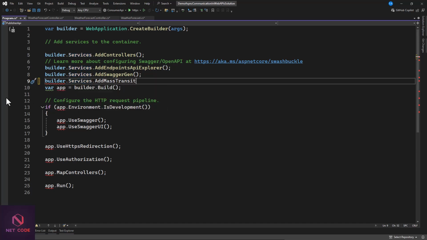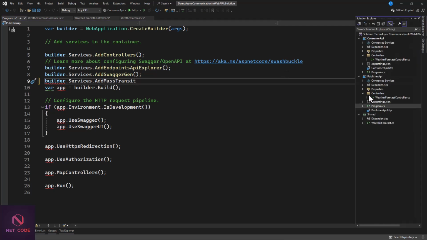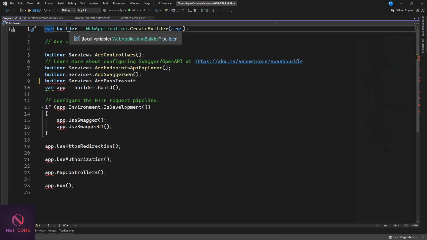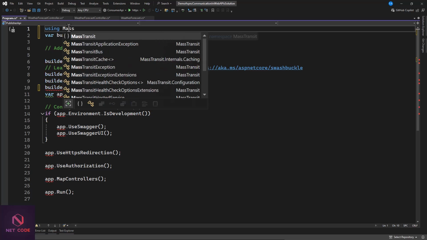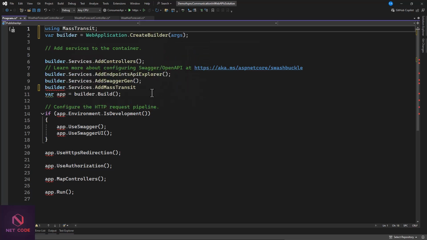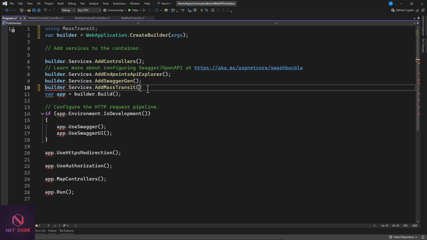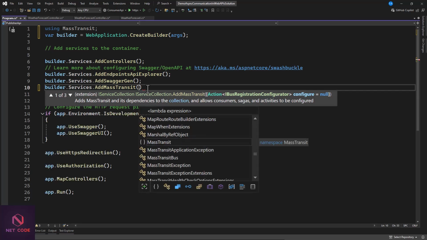If not, then let's see whether the package was fully restored. So if I go to dependencies, packages, do I have it? Yes, I do. Then I'm going to include a namespace. So using MassTransit. Then here you can see this is off. Now I need to make some specifications in here.